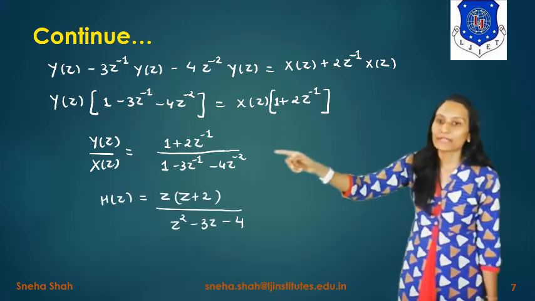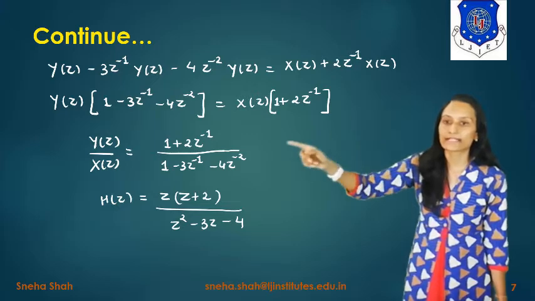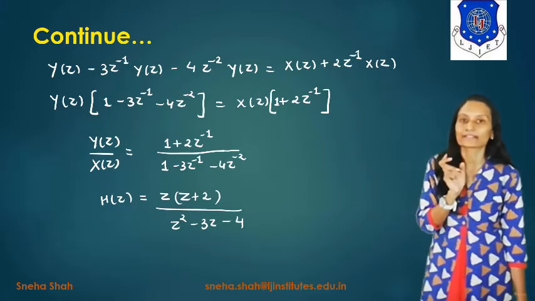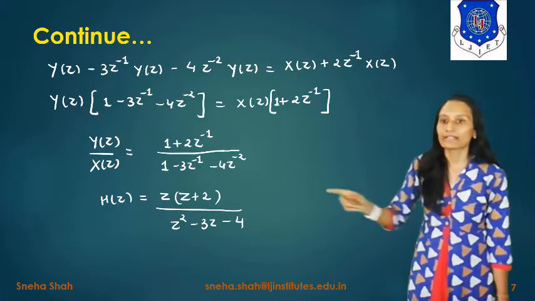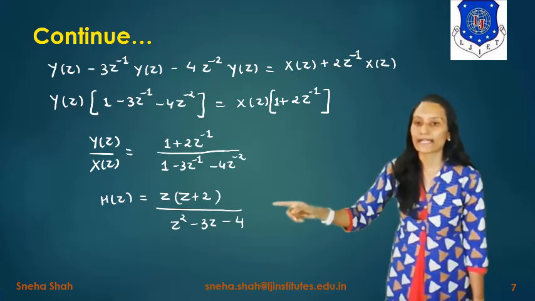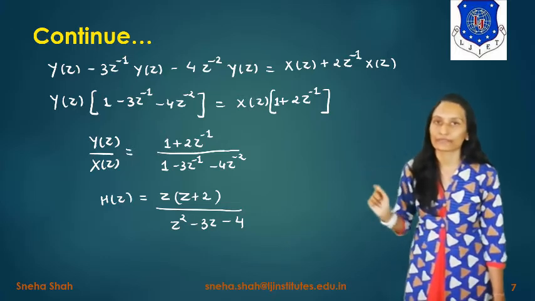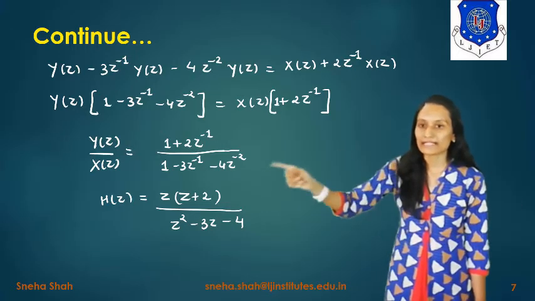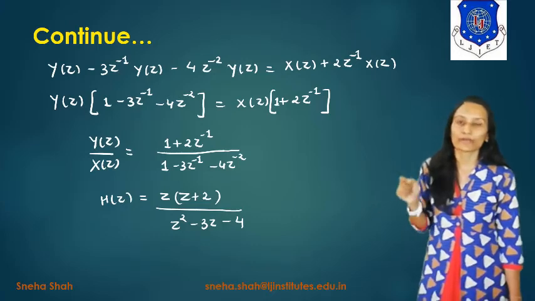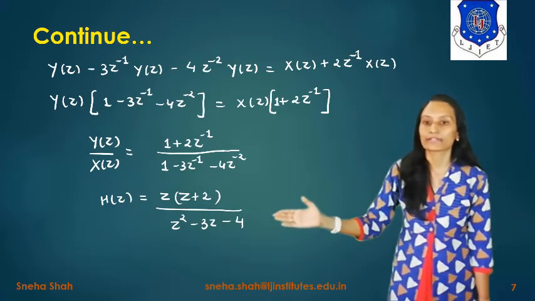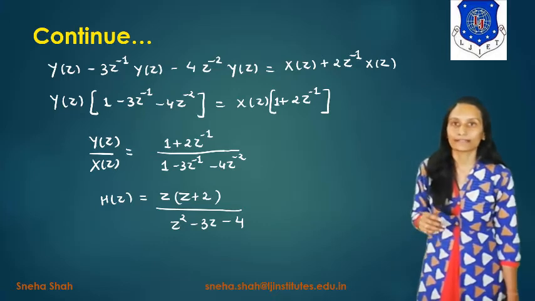And if we simplify this z raised to minus 2 and z raised to minus 1 part in the z raised to 2 form, it will be represented as z into z plus 2 divided by z square minus 3z minus 4. Because z raised to minus 2 is 1 upon z square. And after simplification, it will give you the final term like this.